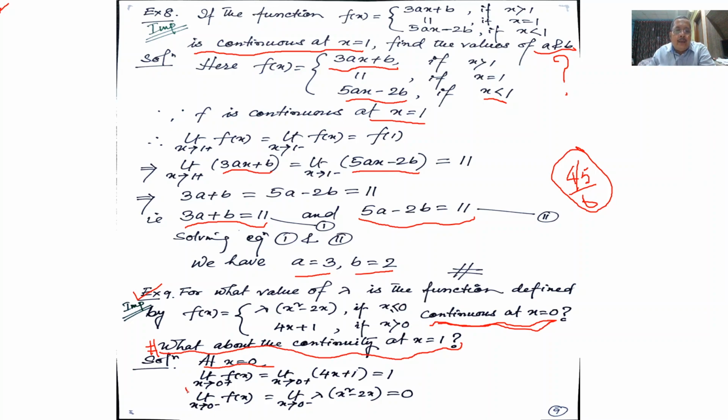Here we will find the right hand limit and the left hand limit. So right hand limit: x tends to 0 plus f of x. When x tends to 0 plus, the function is 4x plus 1. So the limiting value by right hand limit is 1, and left hand limit